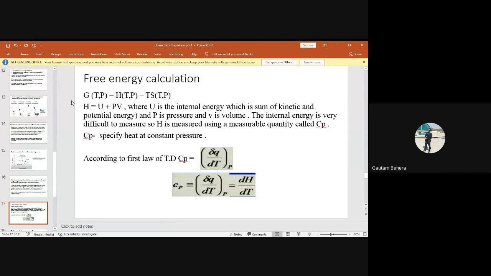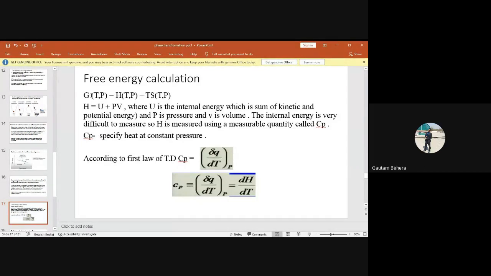Okay, so now I can express my free energy, capital G. Can anyone tell me what this T and P is? In round brackets I have written T comma P. What is this? Temperature and pressure. Very good. So why have I written G in brackets with T and P? Constant temperature and pressure?